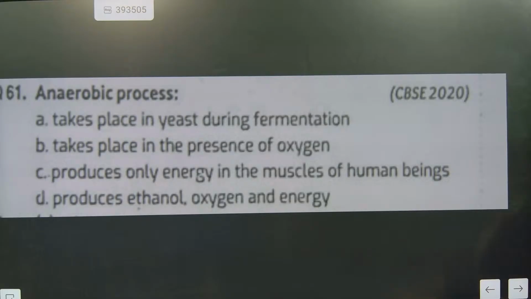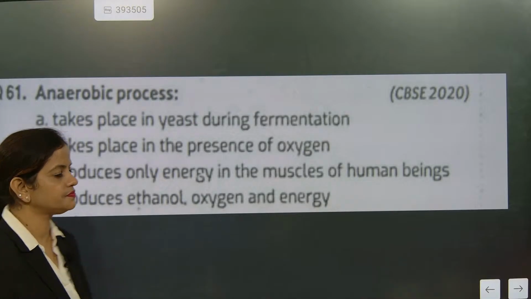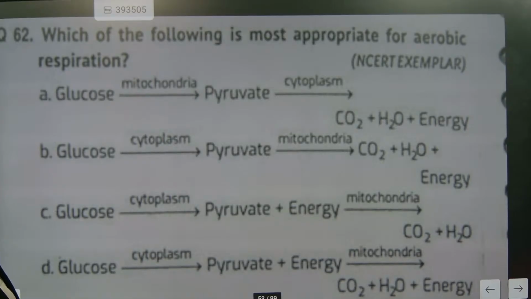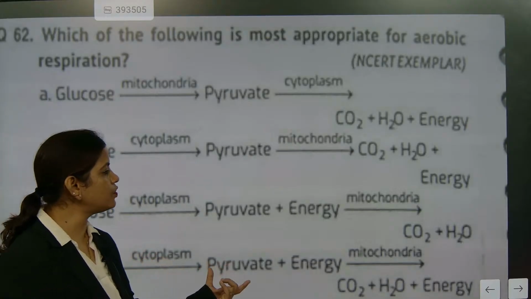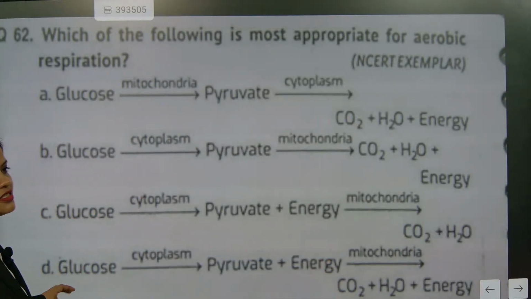Anaerobic process takes place in yeast during fermentation. Correct? Don't make a mistake in this one. Aerobic respiration they are asking. Aerobic respiration: glucose, cytoplasm, pyruvate, energy, mitochondria, this one. So the option is B.